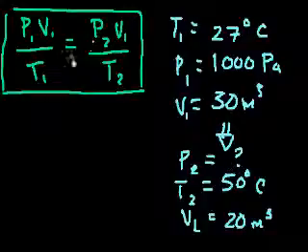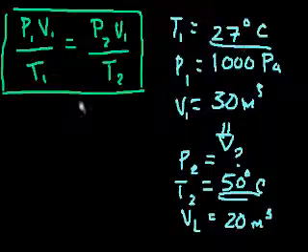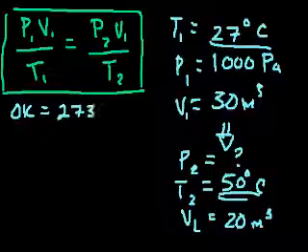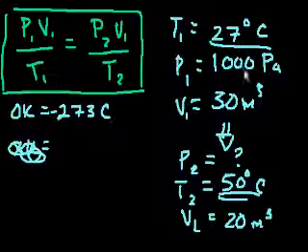So before we just substitute into the equation and solve for the new pressure, remember, if they gave it to you in Celsius, convert to Kelvin. And if they gave it to you in Fahrenheit, which they seldom do, then convert into Celsius and then convert into Kelvin. Well, we already know that 0 Kelvin is equal to minus 273 Celsius. Or another way you could say it is x Kelvin is equal to, essentially whatever degree you get in Celsius, you just add 273 to it.